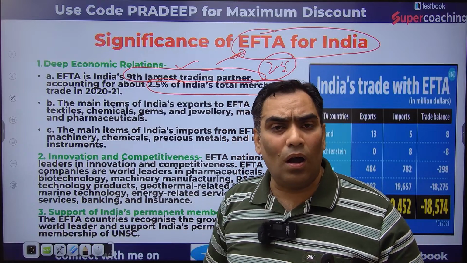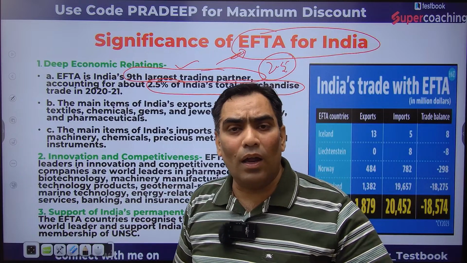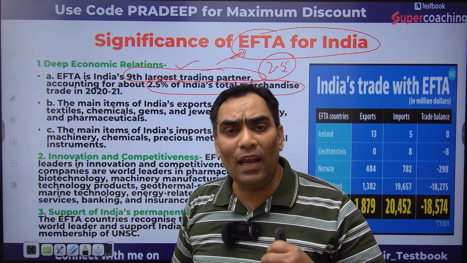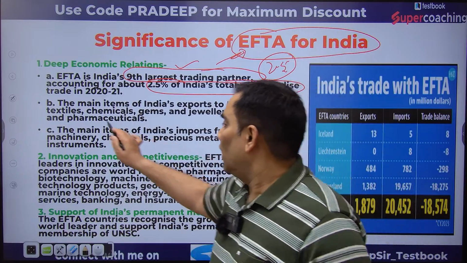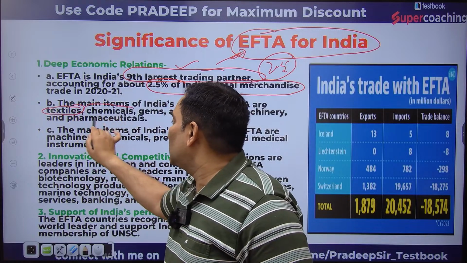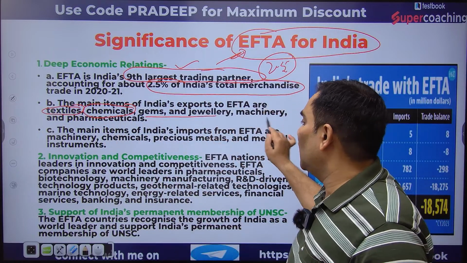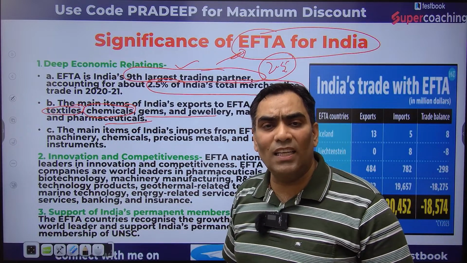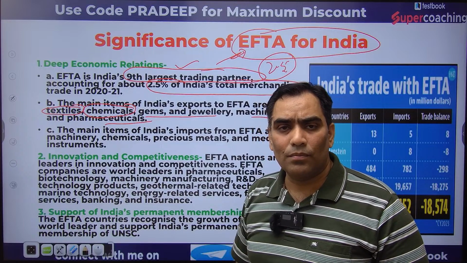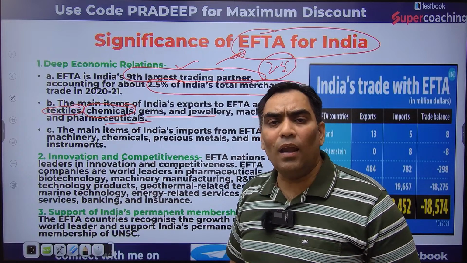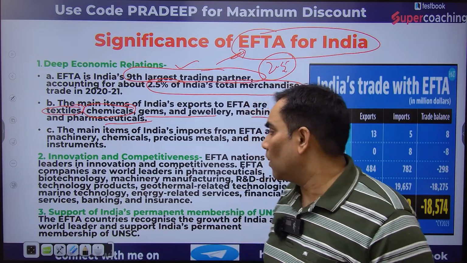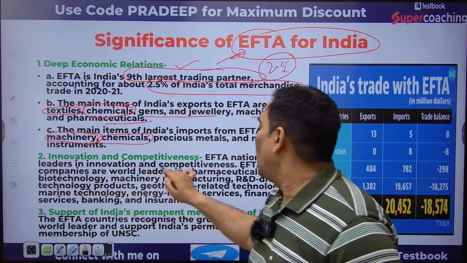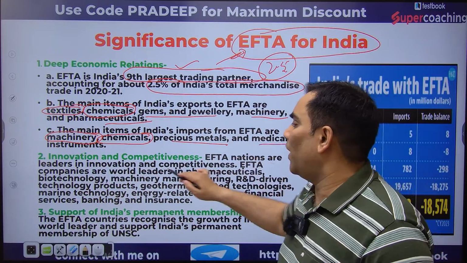Not only this, India is exporting to these four nations, and the main export items are textile, chemicals, gems and jewelry, machinery and pharmaceuticals. At the same time, India is also importing from these nations, and the main items of import are machinery, chemicals, precious metals and medical instruments.